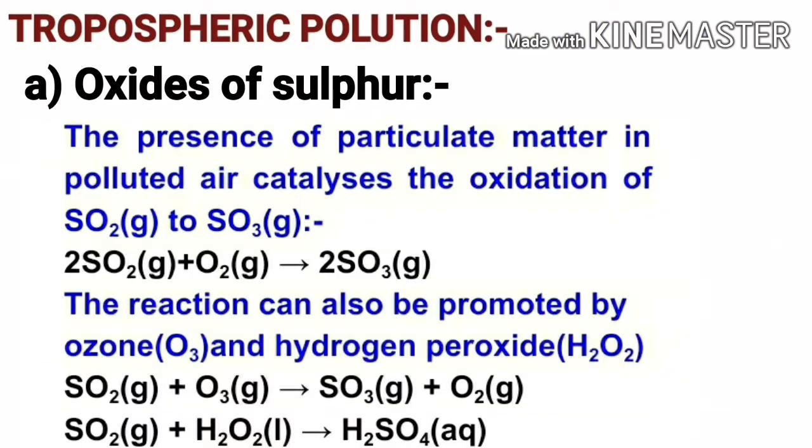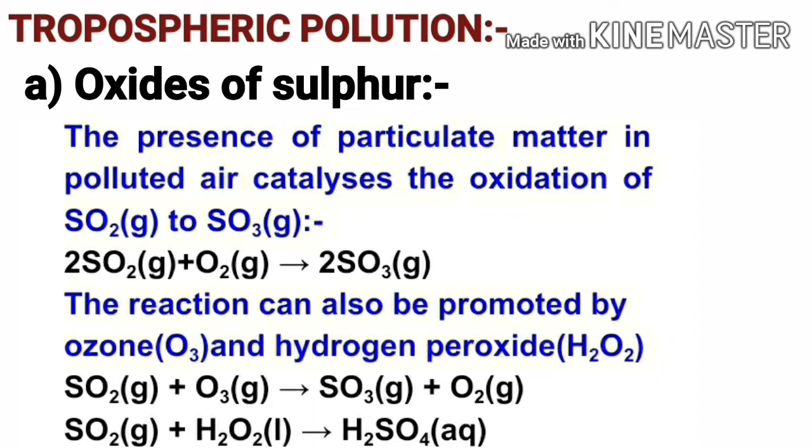The presence of particulate matter in polluted air catalyzes the oxidation of sulfur dioxide gas to sulfur trioxide gas. For example, when 2 moles of sulfur dioxide gas react with 1 mole of oxygen gas in the presence of particulate matter in the polluted air, it gives rise to 2 moles of sulfur trioxide gas.